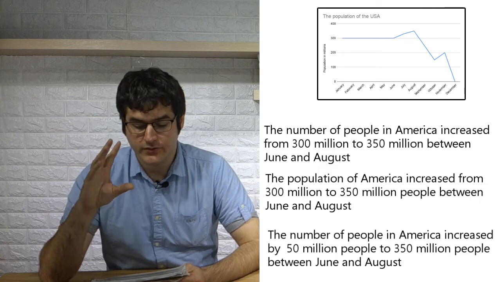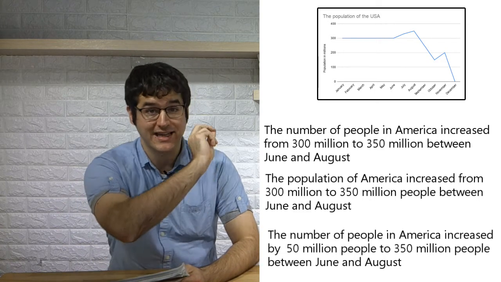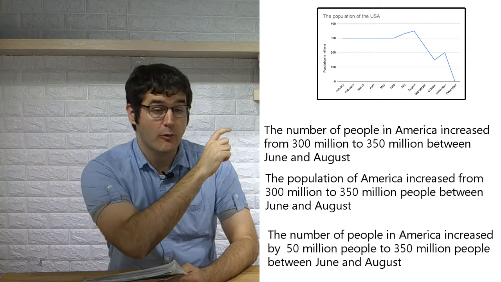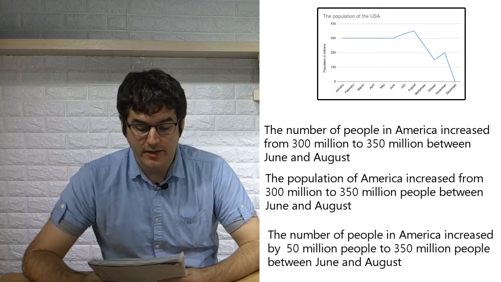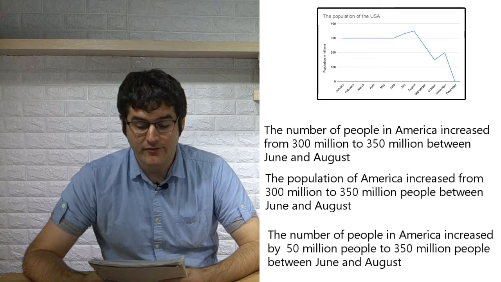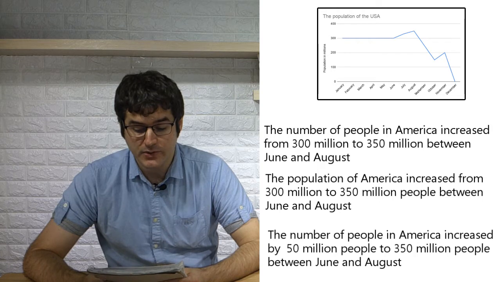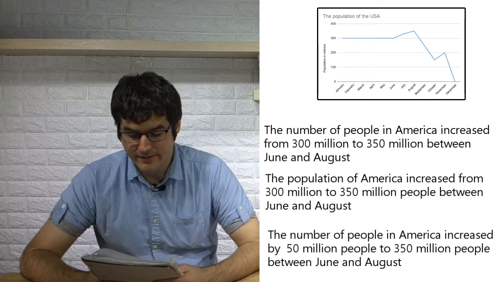Finally, we can also change the numbers. So we say from and to say the starting point and the ending point. But we also use the word by to say how much the change was. So the number of people in America increased by 50 million people to 350 million people between June and August. All right, so that was the easy part.